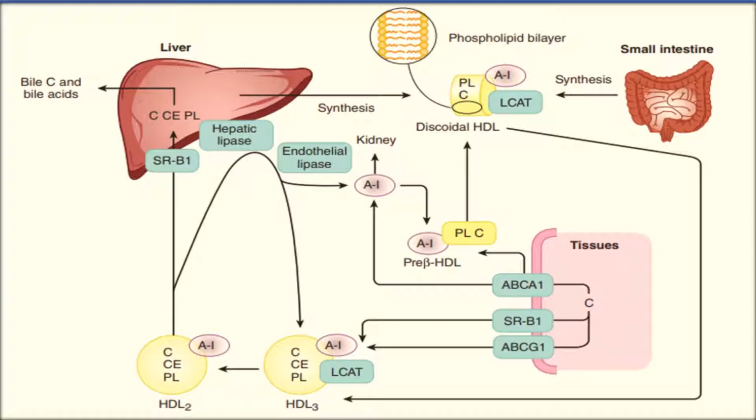In the circulation, it goes to the extrahepatic tissue where we are having excess of cholesterol delivered to pre-beta HDL or discoidal HDL, and these three receptors are, as mentioned here, ABCA1, SRB1 and ABCG1. All of them are responsible for cholesterol efflux to pre-beta HDL or discoidal HDL. This HDL3 on its surface has an enzyme known as LCAT. और ये LCAT एंजाइम अभी के लिए याद रख लीजिए कि ये कोलेस्ट्रॉल को कोलेस्ट्रॉल एस्टर में कन्वर्ट करता है.